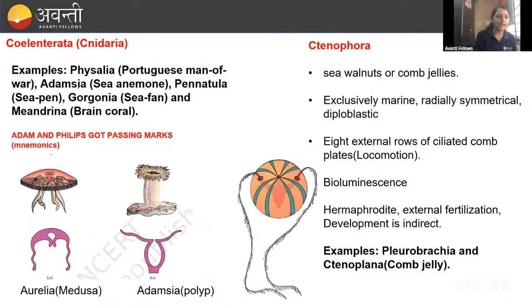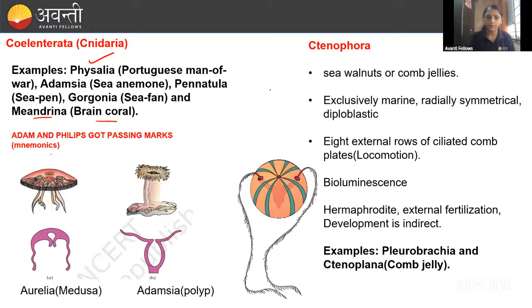Here are the examples, guys. In the examples, you will get match the following kind of questions. Physalia is called the Portuguese man of war, remember. Adamsia is sea anemone. Pennatula is the sea pen. Gorgonia is the sea fan. And Meandrina is the brain coral. They may give you this type of question in the CET exams, and also in the NEET exam, in match the following.